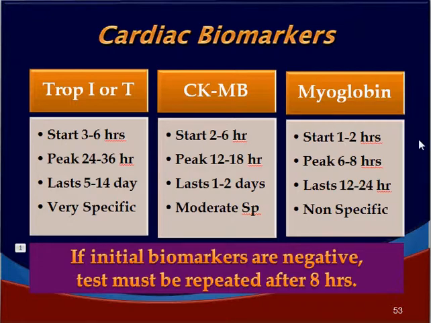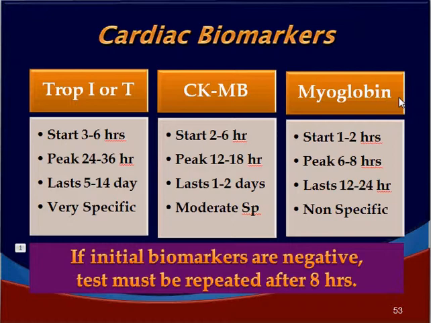Myoglobin is not specific for cardiac myocytes, but whenever there is necrosis of skeletal, cardiac or smooth muscle, myoglobin rises. It starts within 1 to 2 hours, very early to rise, peaks in 6 to 8 hours, and lasts 20 to 24 hours. Remember, it is non-specific, but if we are curious, we can find out at a very early stage whether there is necrosis of the myocardium by looking at the myoglobin marker. But only two markers, TROP-I-RT and CKMB, are important.